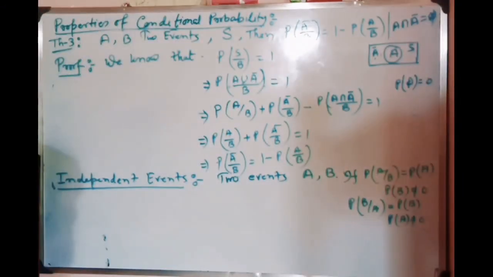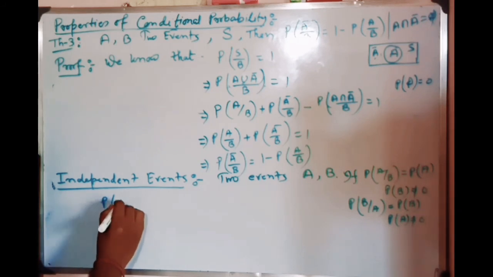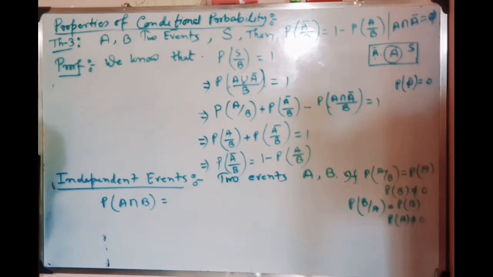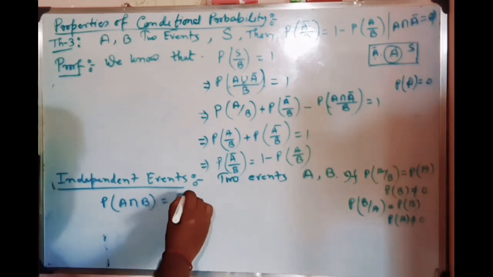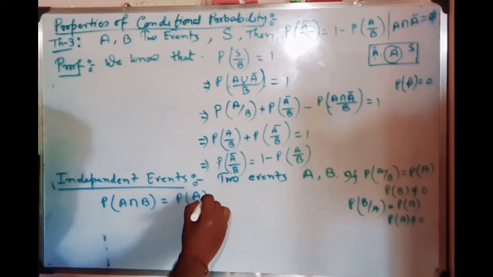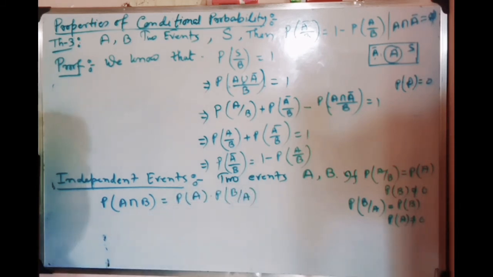Now P of A intersection B is equal to P of A into P of B by A. We know that from conditional probability.